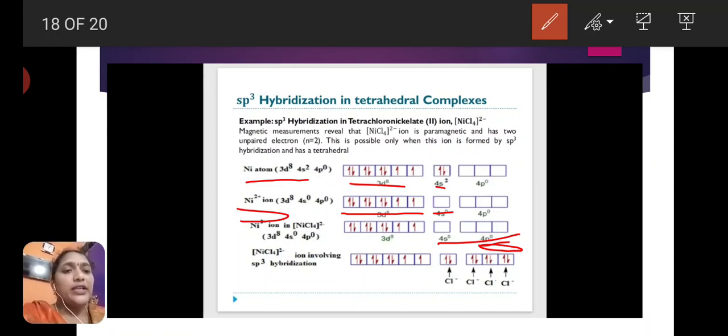The magnetic property is paramagnetic. Two unpaired electrons are present, so it shows paramagnetic nature. The tetrachloronickelate(II) ion shows sp3 hybridization, tetrahedral structure, and paramagnetic property.